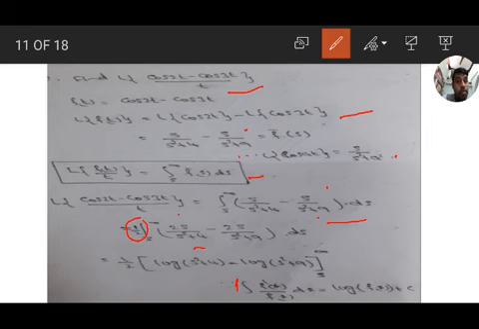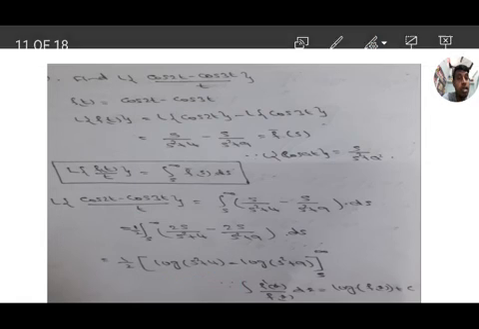Applying the formula f dash x by f of x dx is log of f of x plus c, we get 1 by 2 into log of s square plus 4 minus log of s square plus 9. Since it is log a minus log b, it becomes log a by b. So we get 1 by 2 into log of s square plus 4 by s square plus 9, from s to infinity.